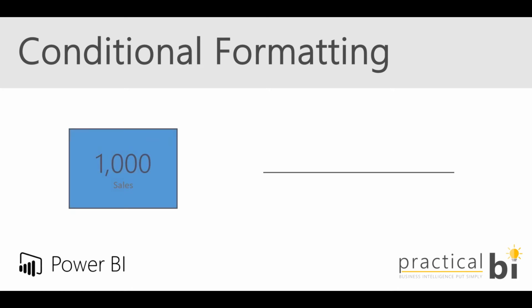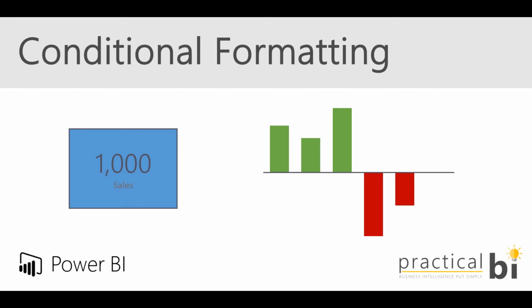So, for example, a very simple example, we might want to say a value above 0 is colored green, a value below 0 is colored red. A very common and simple example of using conditional formatting. So let's jump straight into it.